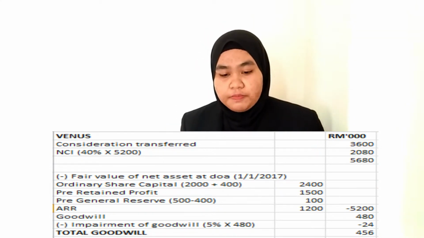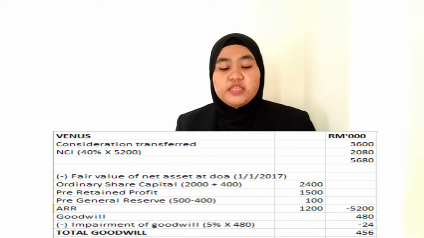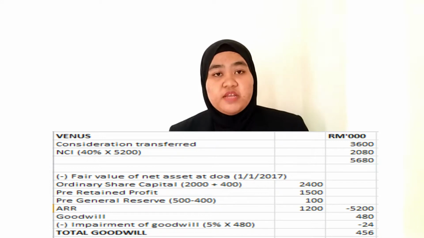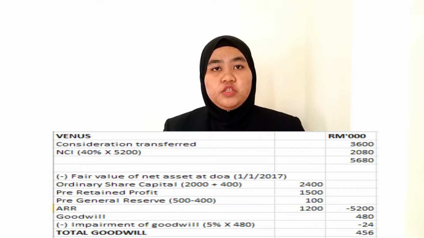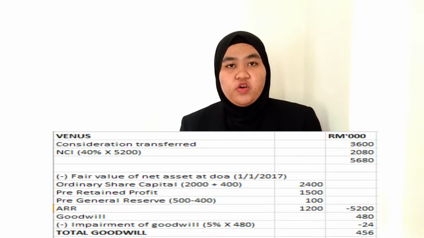They are pre-general reserve, pre-retained profit, and also ARR. In Venus, there is an impairment of the goodwill that represents 5%. So the impairment is 24, which will reduce the profit. Okay, so the total goodwill is 456.